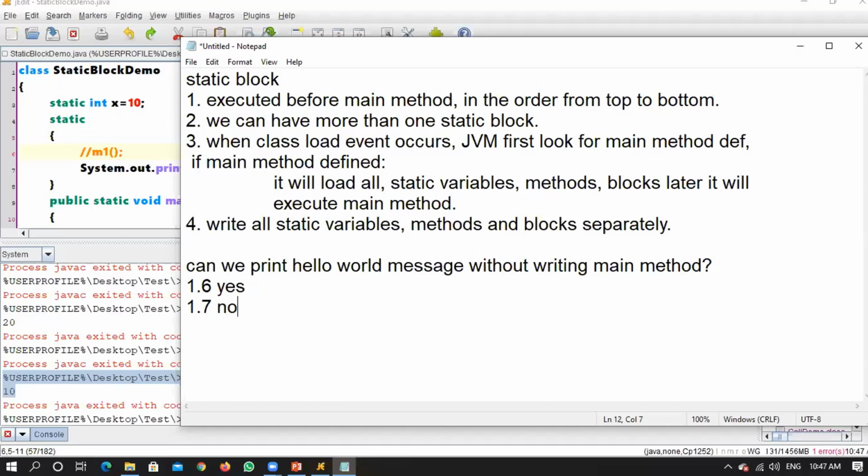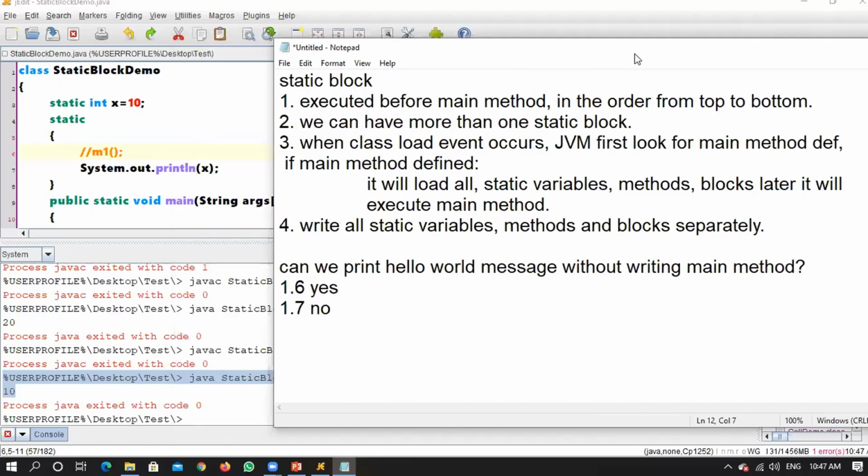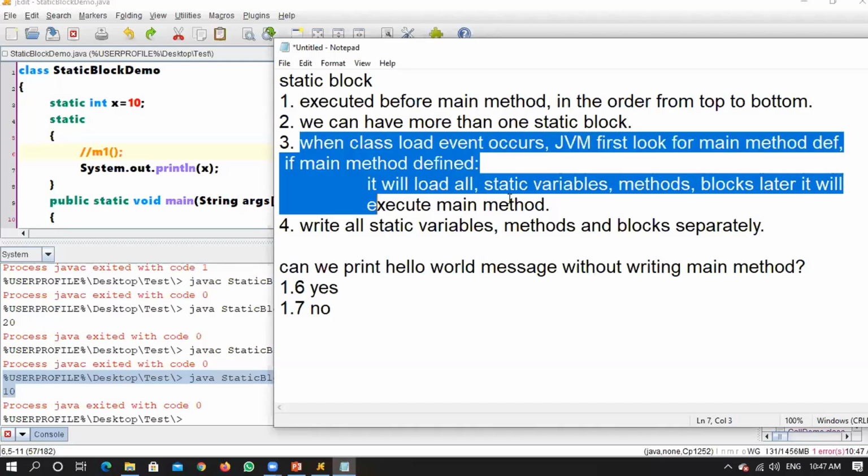So this is the overall understanding. These are the things we need to remember with respect to static variables, methods and blocks. Third point is still confusing? Third point is the basic working, how should it be confusing?